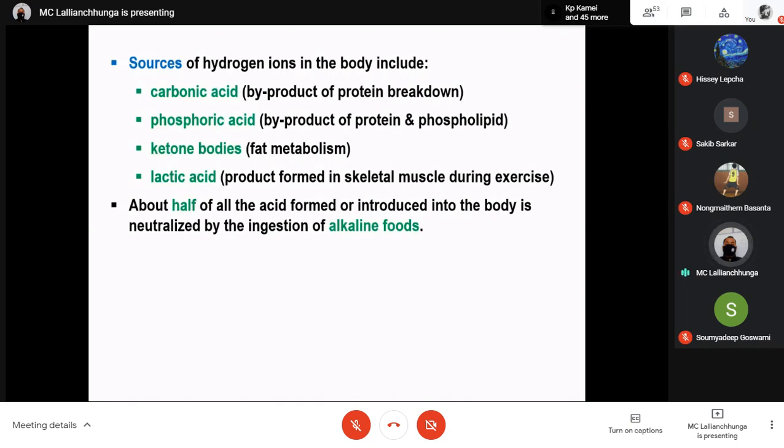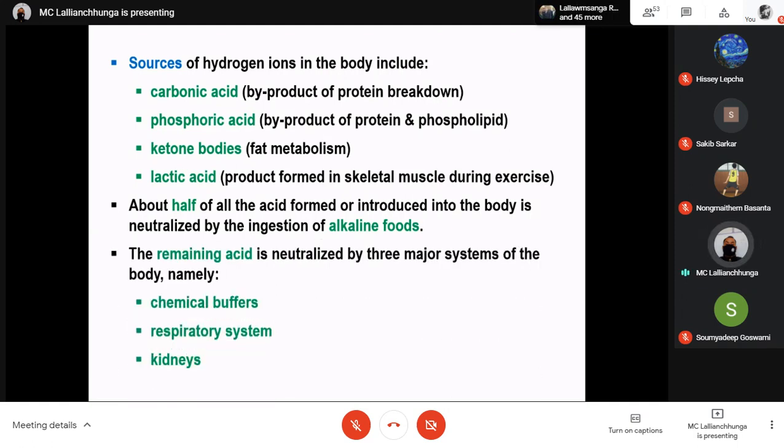Nowadays, what are the alkaline foods and what are the acidic foods is also available. On the internet you can Google it, and accordingly you can make your plan. So it is always said that alkaline foods are healthier.